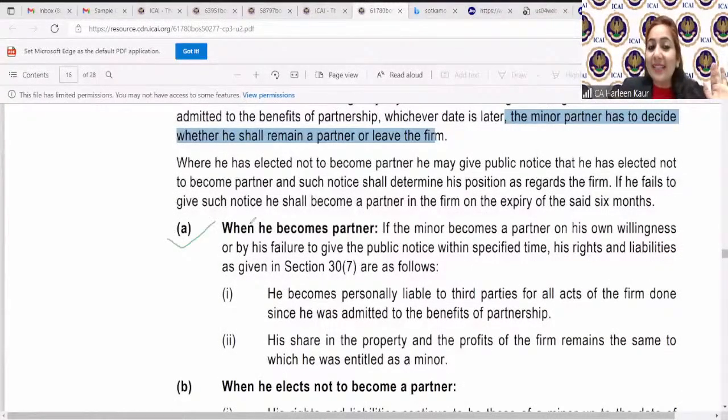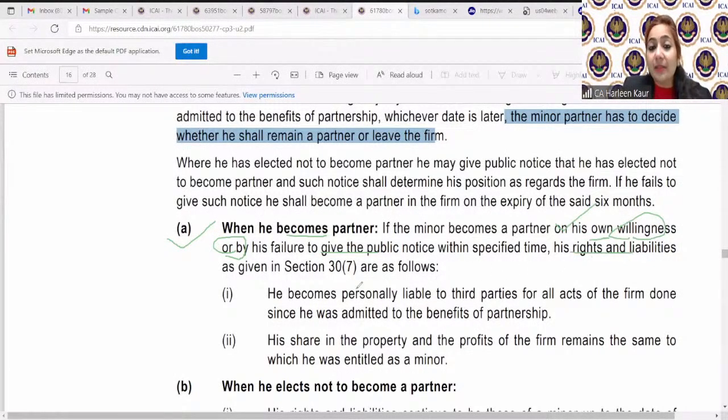So number one, it says when he becomes a partner, if the minor becomes a partner of his own willingness. So I said, okay, on 20th December 2020, I become major. So, okay, I have chosen to become a partner. Or it is July 2021 and I did not give the public notice. Therefore, I become a partner. So I can become partner in two ways. Either I chose willingness, means I have chosen to become a partner, or I failed to give the public notice. Therefore, I become a partner.